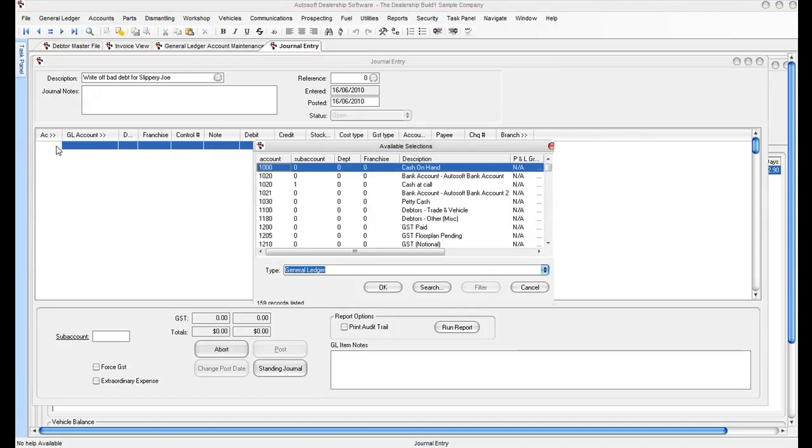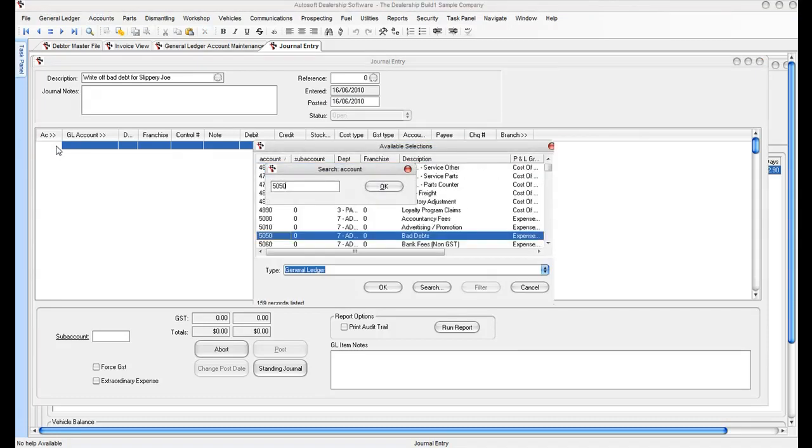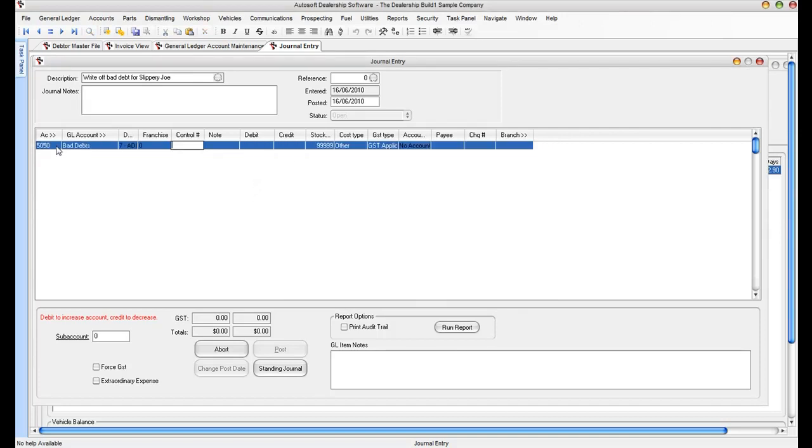I then come over here and I select the bad debts expense account. I tab across and I key in the amount that I want to write off to the bad debts. The amount we're going to post is $592.90. Now what's important here is that we only write off the net amount to the profit and loss and claim the GST back.